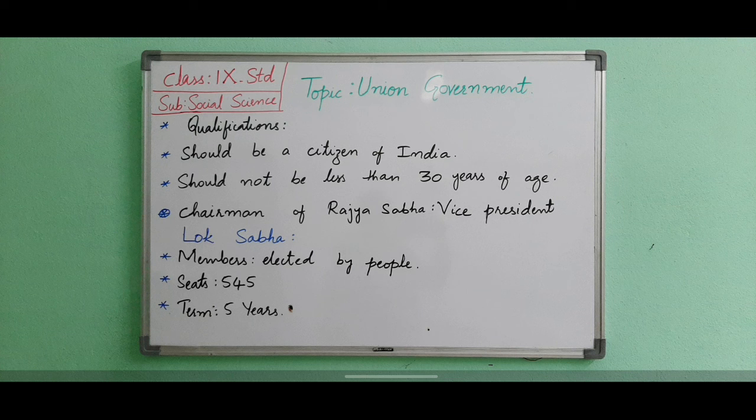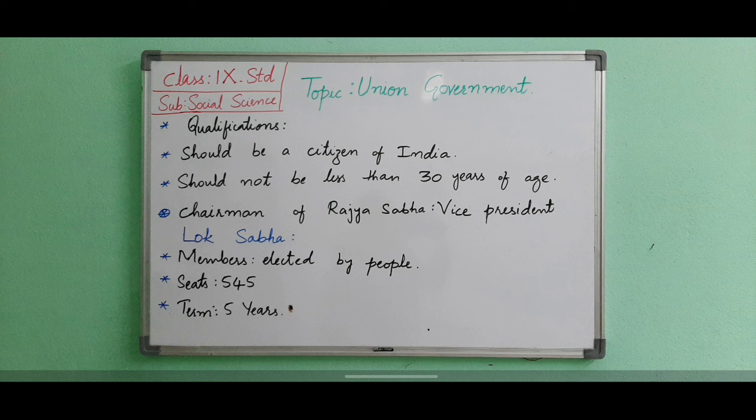Now after the Rajya Sabha, we will deal with Lok Sabha. The members of Lok Sabha are elected directly by the people. So, it is known as the House of the People. The maximum number of seats is 545, in which 543 members are directly elected by the people, whereas 2 Anglo-Indians are nominated by the President. 79 seats are reserved for scheduled castes and 41 are reserved for scheduled tribes.